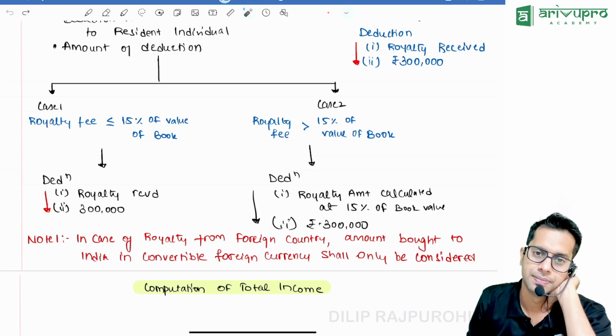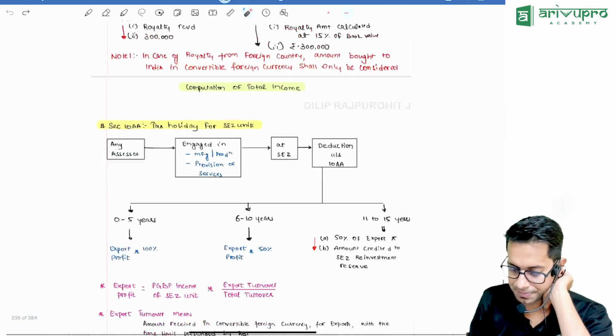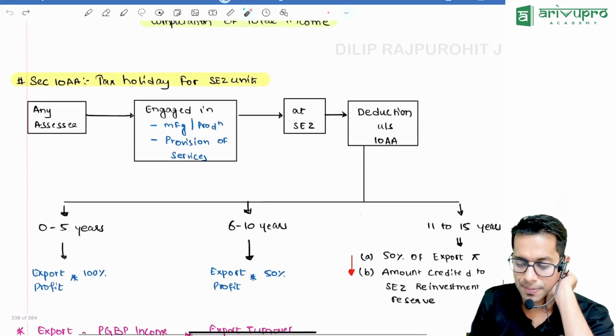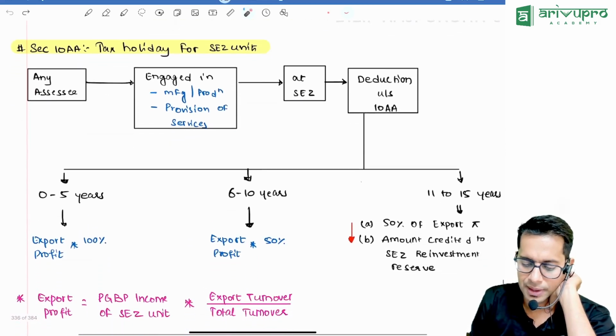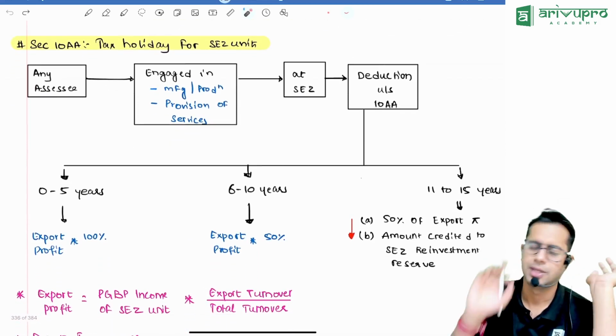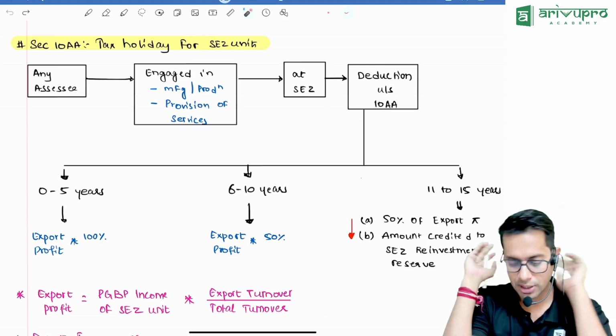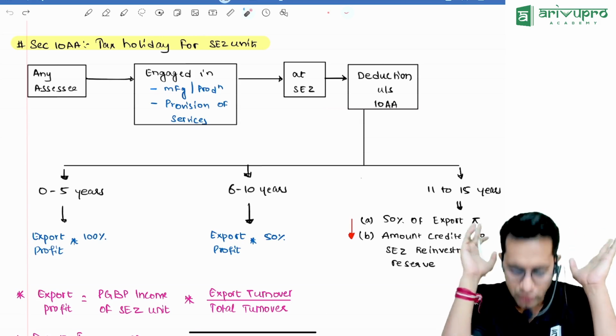That is all about the deductions chapter. Next, one more section is there related to deduction only. Section 10AA, a very easy section. Tax holidays for whom, sir? Tax holidays for SEZ units.